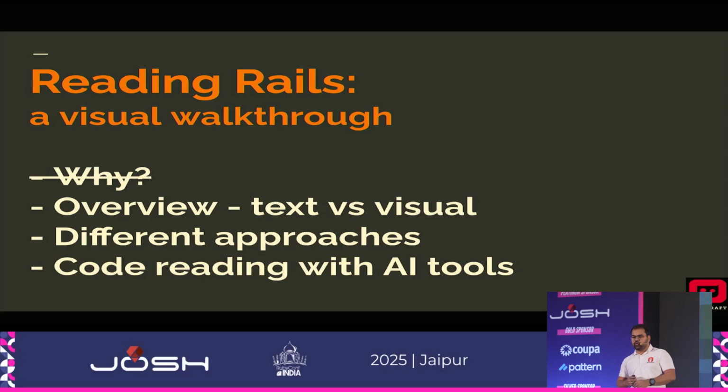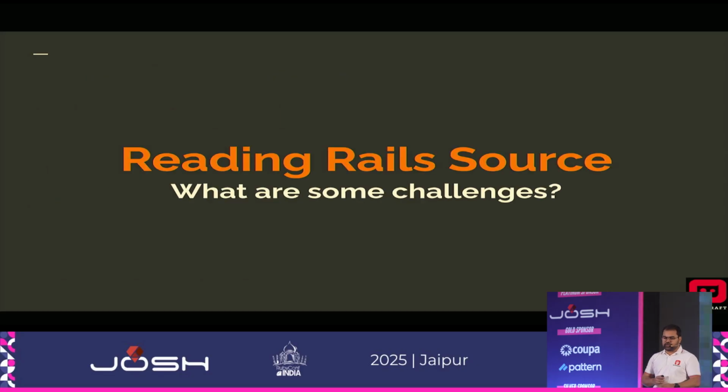Next we will go into the overview and the text side of it. So the first thing is reading the Rails source code. What are some of the challenges? Has anyone here tried reading the Rails source code and stumbled upon any challenges or problems? Anyone from the audience? Someone at the back? Is there a mic?